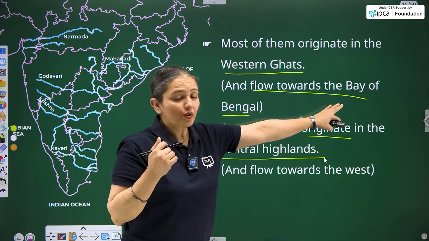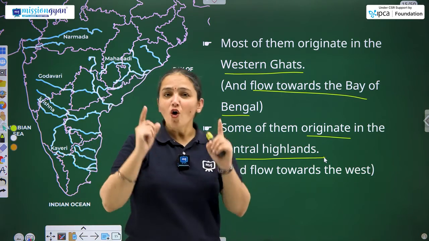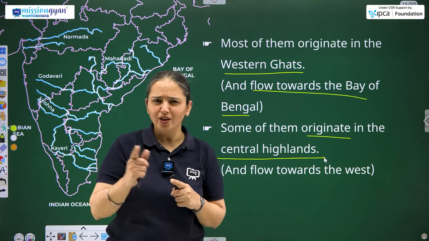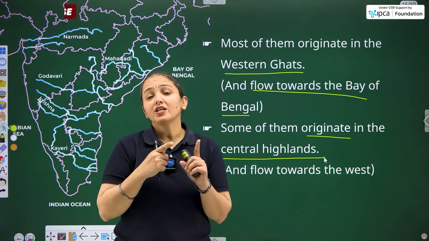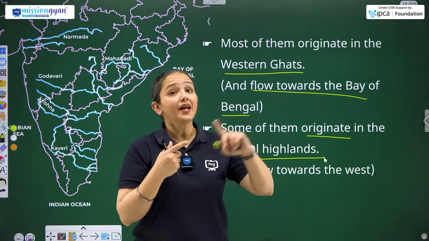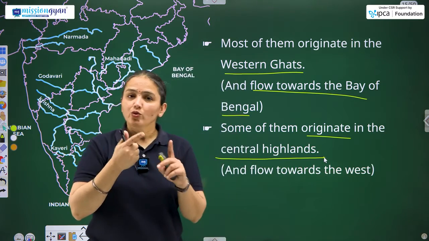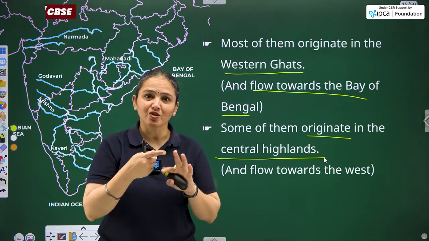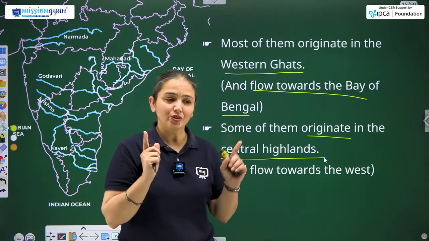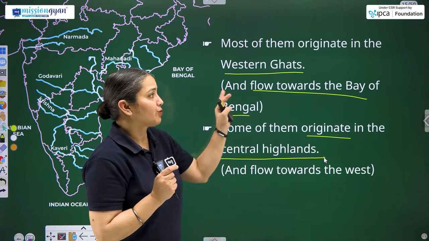4 rivers give their outlet of water into the Bay of Bengal, and 2 rivers give their water outlet into the Arabian Sea. So altogether there are 6 important rivers in the peninsular river or drainage system. Should I give the names also? Here are the names. These are Narmada and Tapi. They originate from the Central Highlands and drain their water into the Arabian Sea, flowing towards the west. So Narmada and Tapi go towards the Arabian Sea, 4 rivers remaining. They are Mahanadi, Godavari, Krishna and Kaveri, 6 rivers. So Kaveri, Krishna, Mahanadi and Godavari give their water flow into the Bay of Bengal.